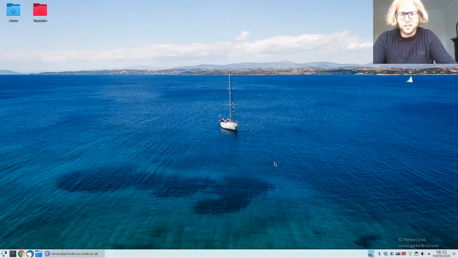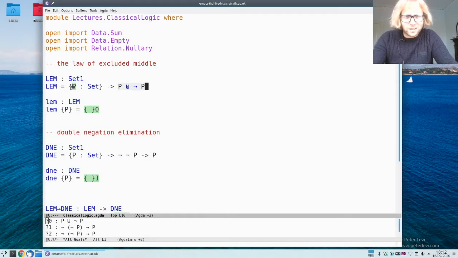Hello everybody! In this video we are going to discuss certain principles which you might remember from previous classes on logic, but which are actually not provable in Agda. The first one of these is called the law of excluded middle, and it says that for every proposition P, either P or not P is true.